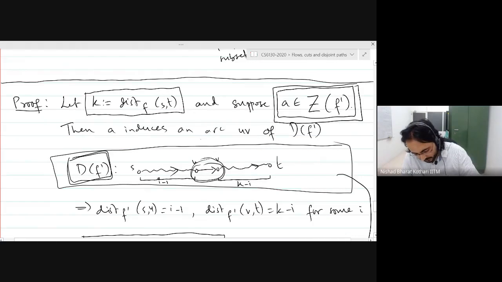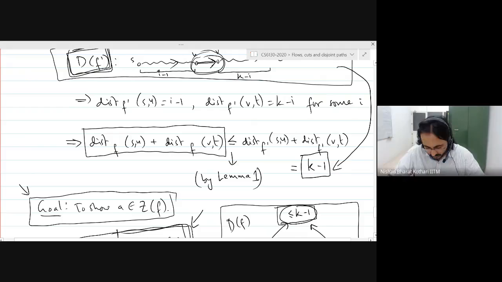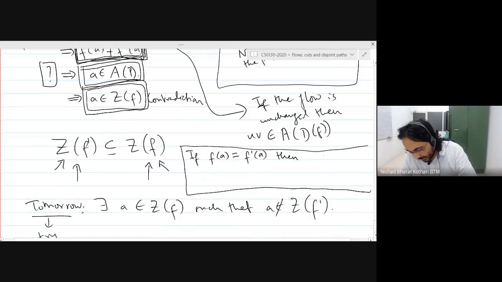So I'm claiming that U to V, which was an arc in F prime, we know that, will also be an arc in F.